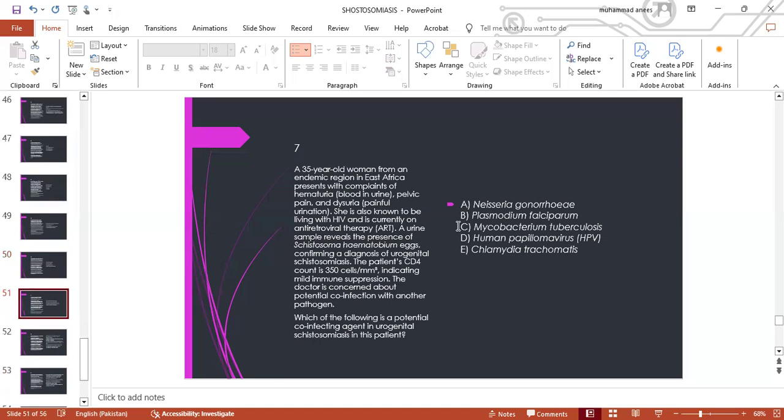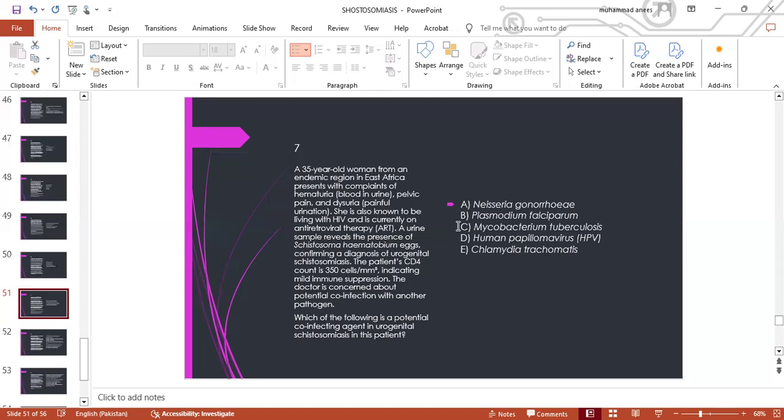A 35-year-old woman from an endemic region in East Africa presents with complaints of hematuria, pelvic pain, and dysuria. She is also known to be living with HIV and is currently on antiretroviral therapy. A urine exam shows the presence of Schistosoma haematobium eggs, confirming a diagnosis of urogenital schistosomiasis. The patient's CD4 count is 350 cells per cubic millimeter, indicating mild immune suppression. The doctor is concerned about potential co-infection with other pathogens. Which of the following is a potential co-infecting agent in urogenital schistosomiasis in this patient?